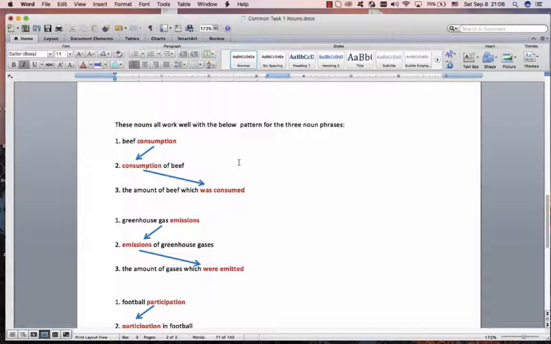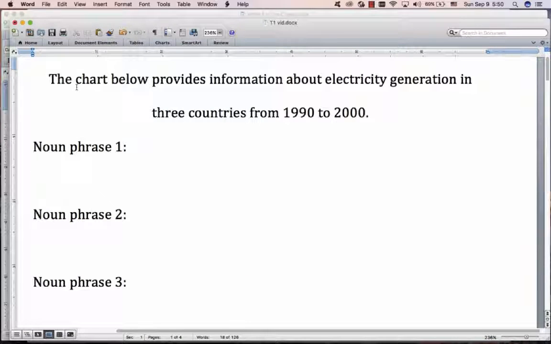All right, let me explain exactly in terms of grammar what these three patterns are. Okay, let's look at an example question. The chart below provides information about electricity generation in 3 countries from 1990 to 2000. So this is what you would then focus in on in the test. This is the whole topic of the whole task. So that brings us to noun phrase 1. That there is noun phrase 1. I'm not saying that noun phrase 1 is always in the question. Sometimes it's noun phrase 2, sometimes it's noun phrase 3, but 90% of the time one of these is there.